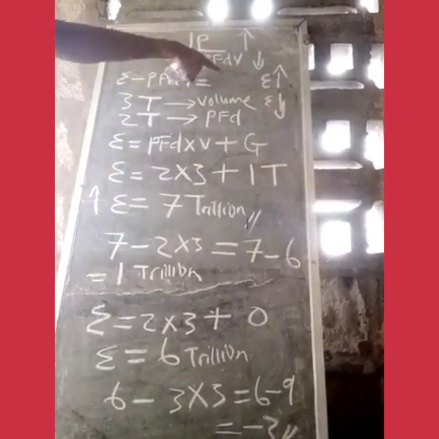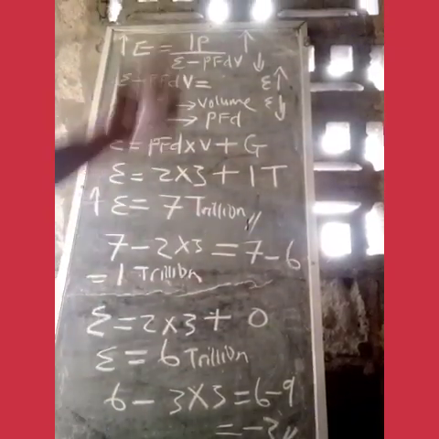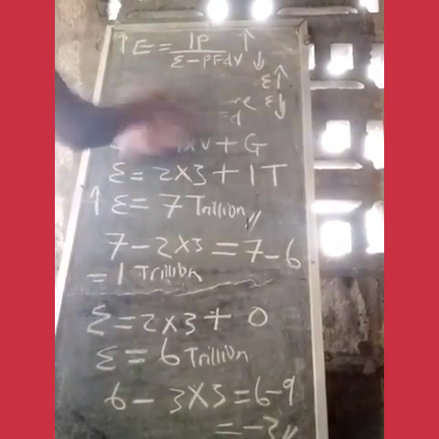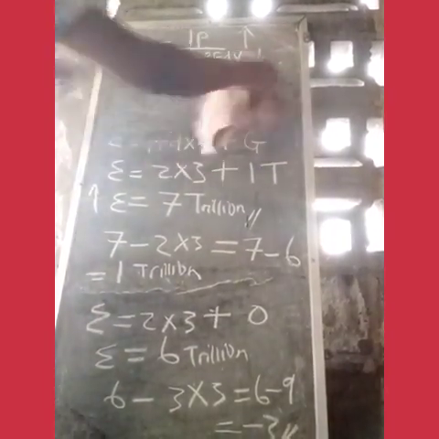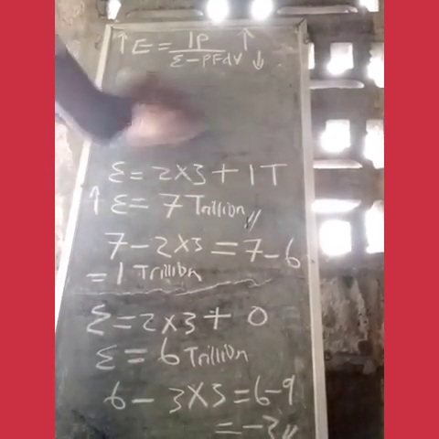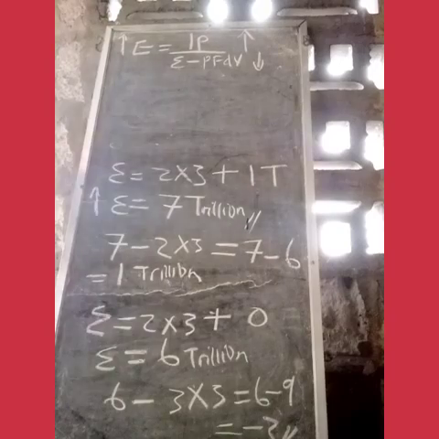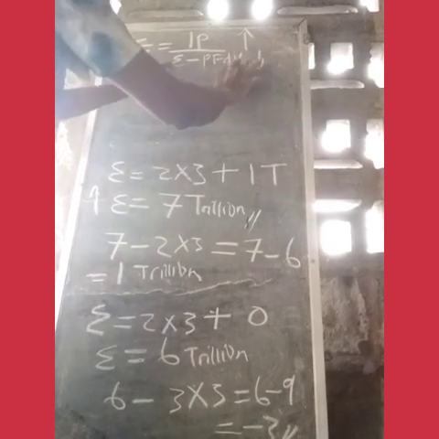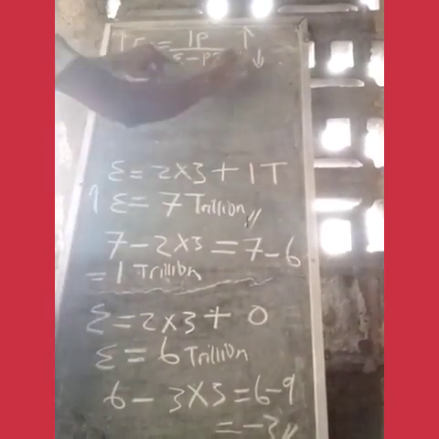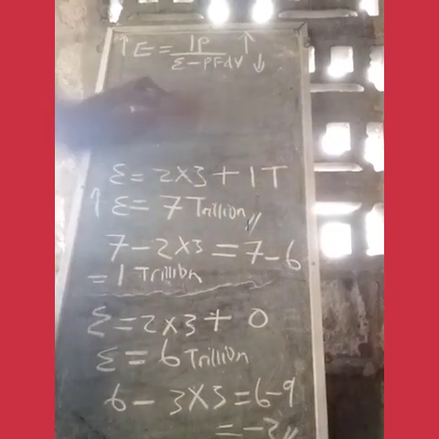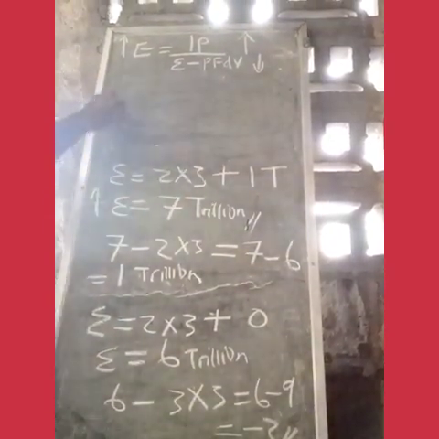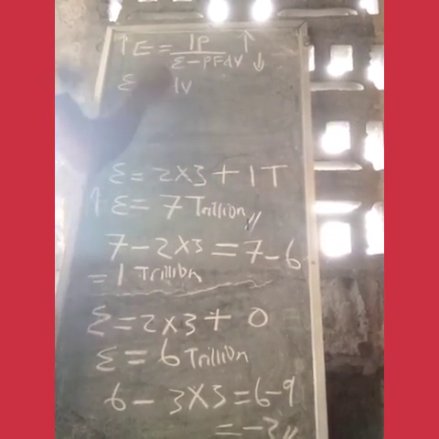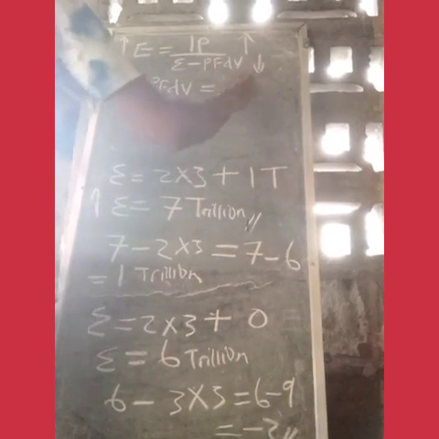But let's see right now if a good economy is supposed to carry inflation or not. Right now we reduce the value of E minus PFVD. We got a value for that to be minus 3, which is a negative value. We said a good economy will have a negative E. So right now let's change this equation. Let's cross multiply. Let's make E minus PFVD the subject of the formula. If we do that correctly, we'll have E minus PFVD equal to IP over E.